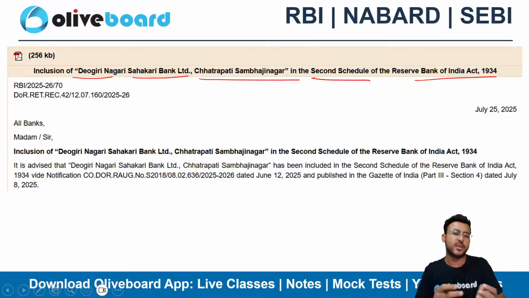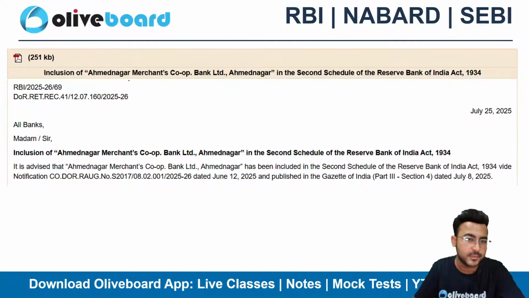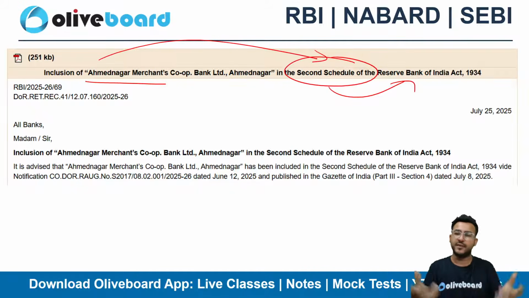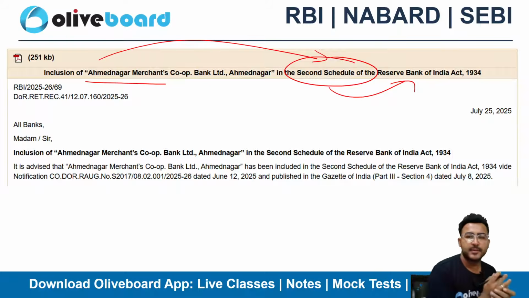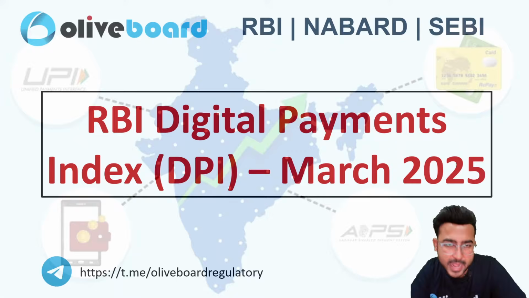So this particular bank is now a scheduled bank because it is included in the scheduled bank list, and same is the case with the Ahmednagar Merchant Cooperative Bank, which is now a second scheduled bank in the RBI. So definitely it is now allowed to get all the benefits which are there for the scheduled banks.